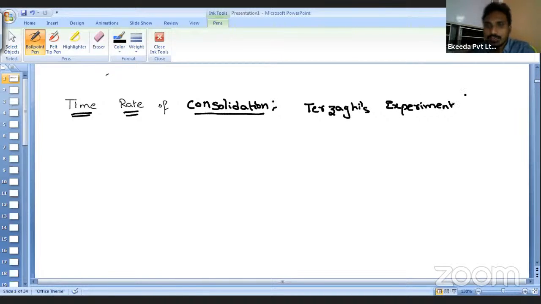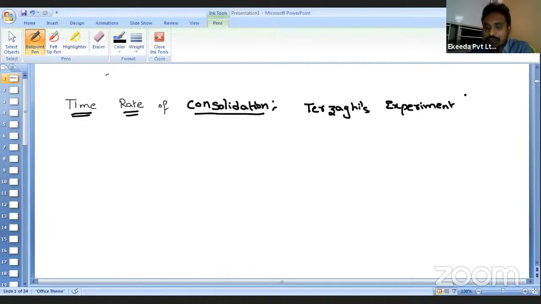In Terzaghi's experiment, let us first understand the concept of consolidation. What is meant by consolidation? For a purely cohesive soil that is completely saturated, if we apply external pressure, then because of that pressure the water present in the voids may expel from it.